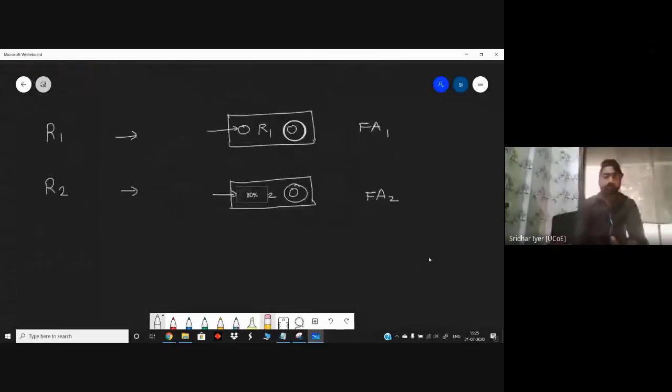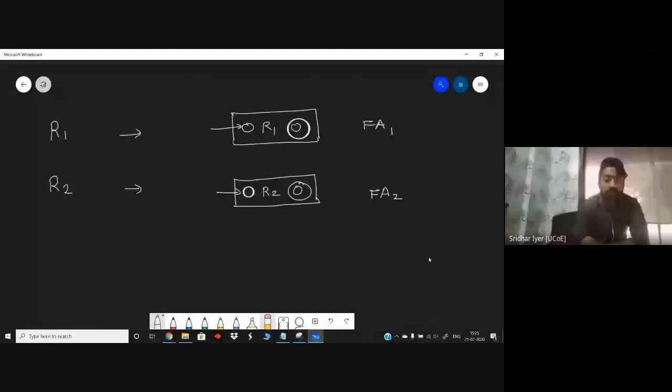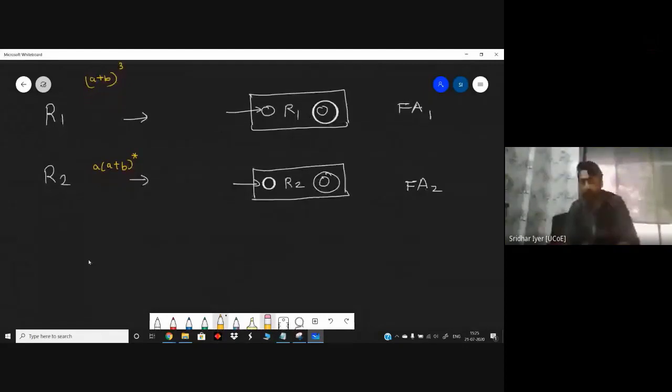R1 can be any of the expressions. For example, R1 could be (a+b) whole cube. R2 could be a into (a+b) whole closure. So I'm not going into the details. I'm just giving you an overall diagram of what R1 and FA1 are correlated with. Over here, we are having two regular expressions, R1 and R2, and that can be represented by the FA on the right hand side. So I have just drawn some schematic diagram, a box structure. I'm going to expand it further when we solve some problems in this particular lecture.